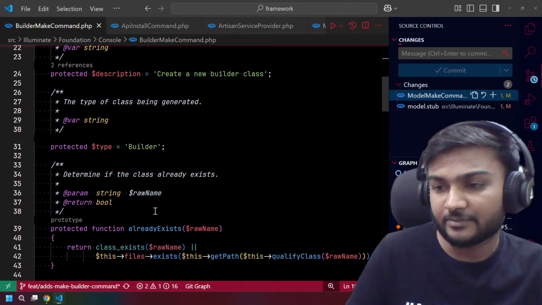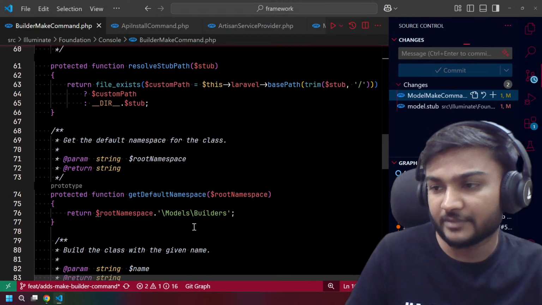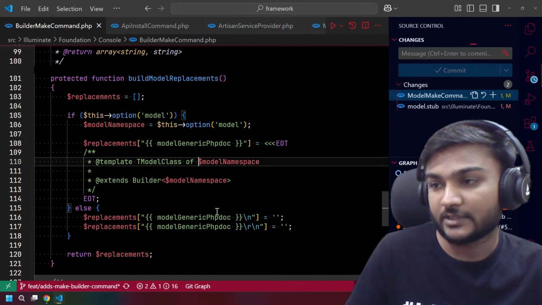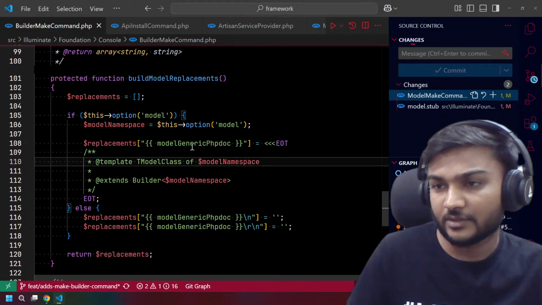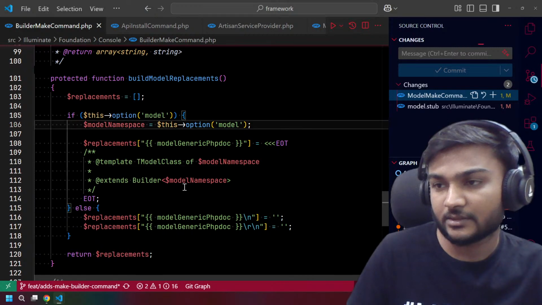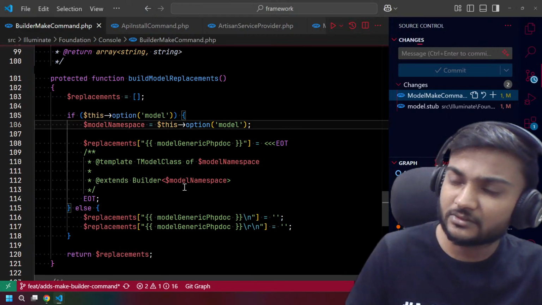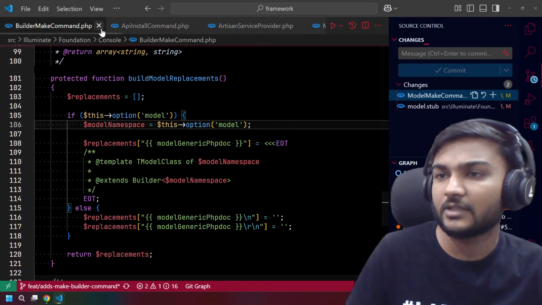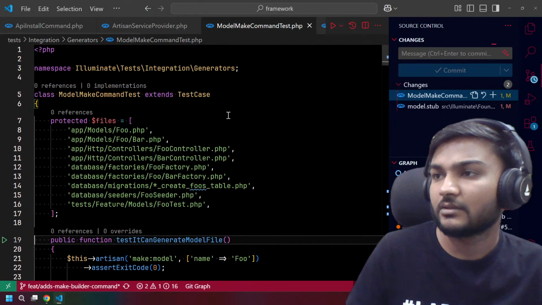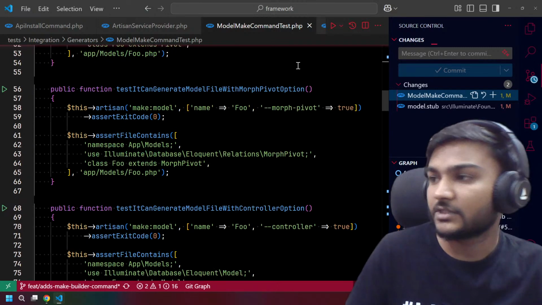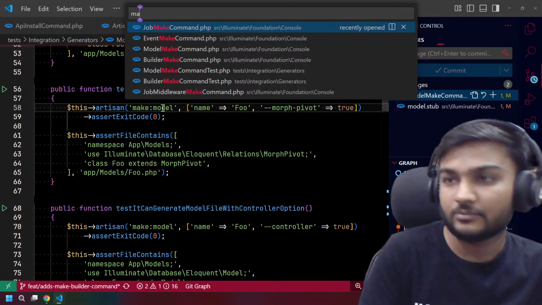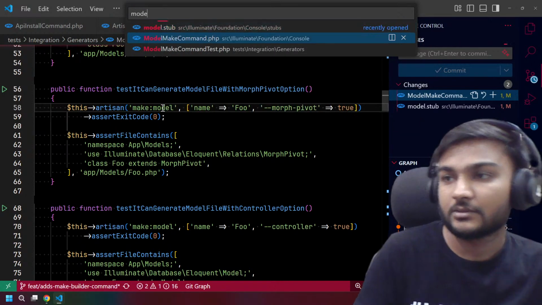And at that particular place, what we were missing is the forward slash here, without the namespace, right? Actually, we need to add a forward slash. No, not here. Okay, I think we are missing something in the model make command.